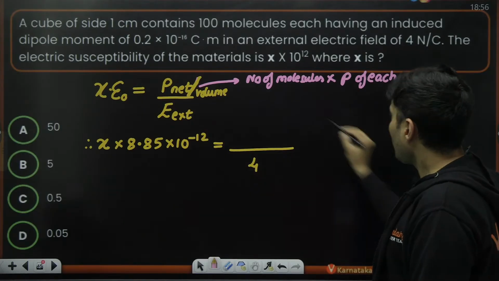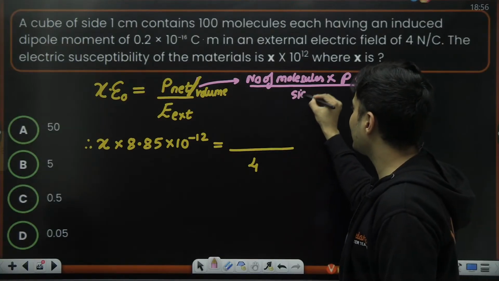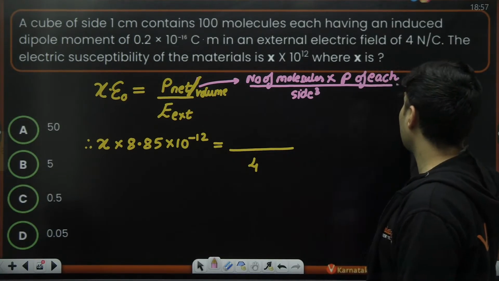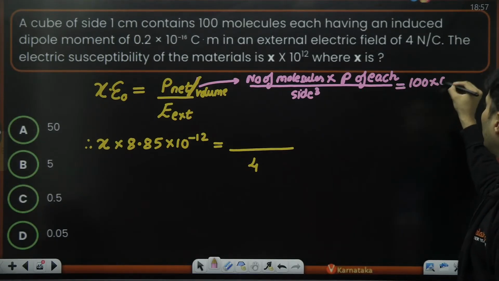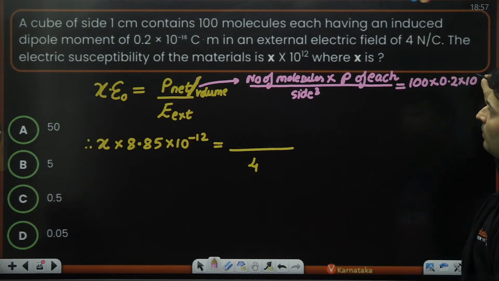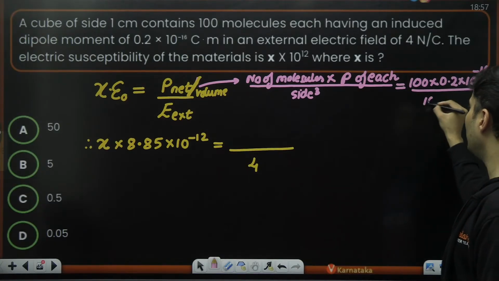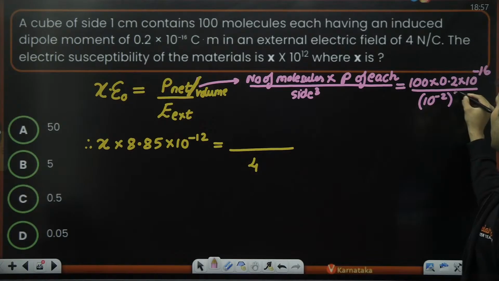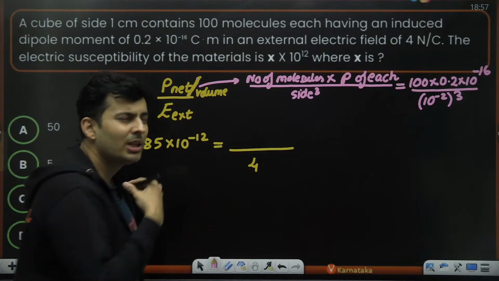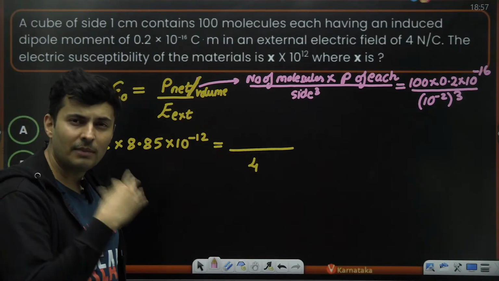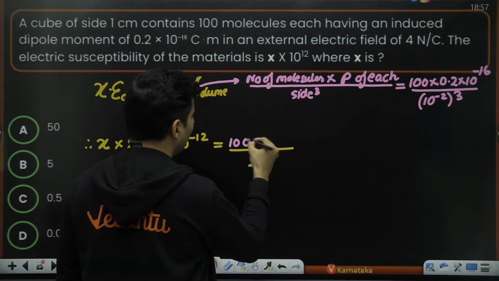Now, if I divide it with the volume, the volume will be nothing but the side cubed. So the number of molecules is 100. Each molecule has a dipole moment of 0.2 into 10 to the power negative 16. The whole thing divided by the side length, which is a centimeter, which means 10 to the power minus 2 raised to 3. So this is what you will substitute over here and find out the answer. Usually when such lengthy questions are there, try to skip it, come back at the end, because a lot of unnecessary wastage of time will be there. But still, I'll do it for you over here.